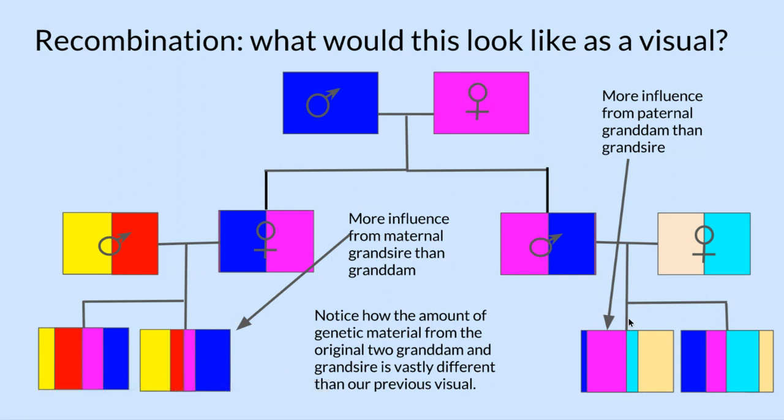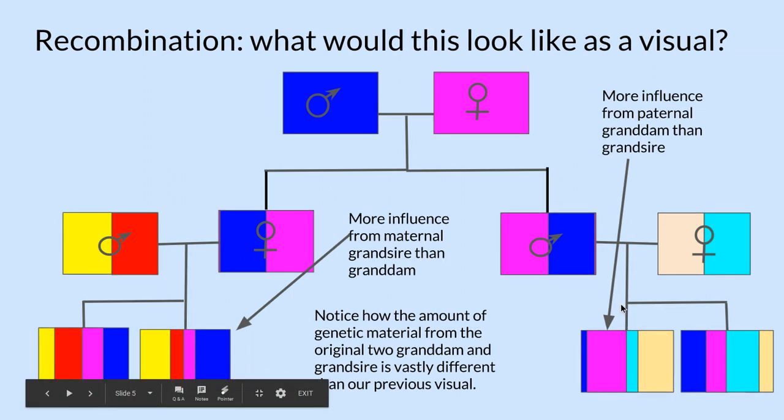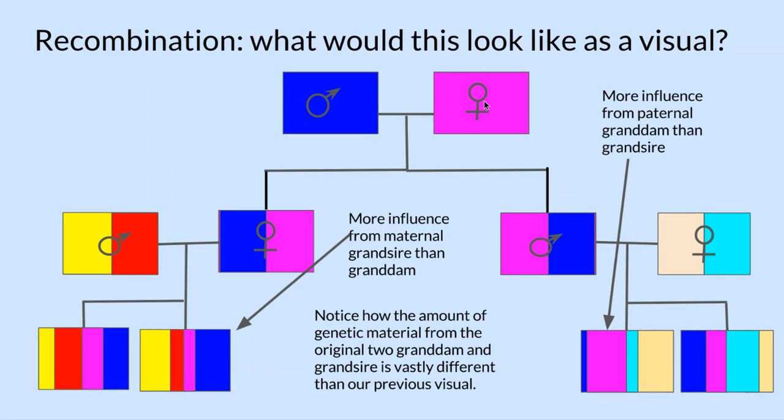And in this puppy over here, there's more influence from that paternal granddam than the paternal grandsire. Notice how the amount of genetic material from the original granddam and grandsire up here is vastly different in each puppy than in our previous visual.